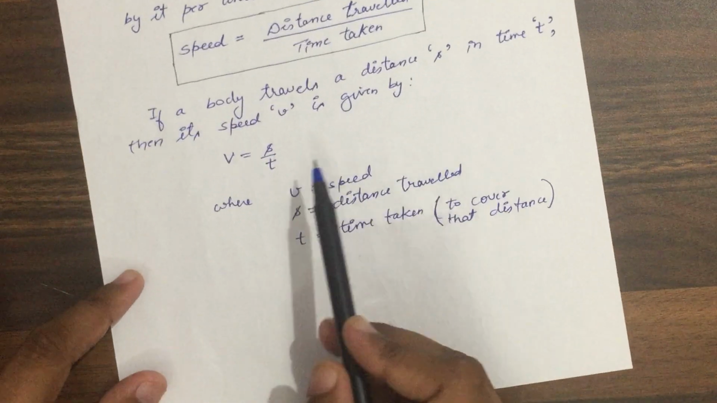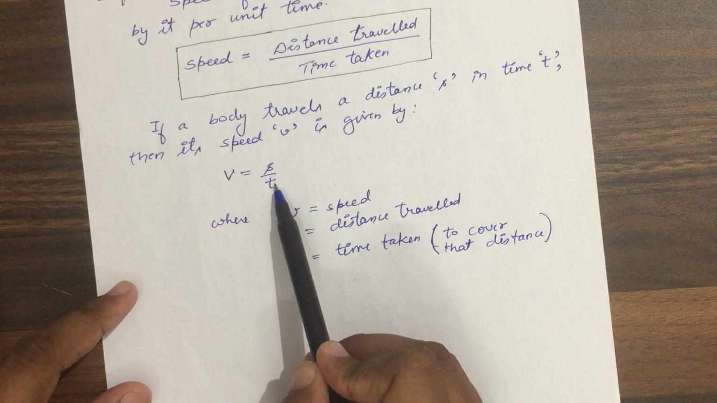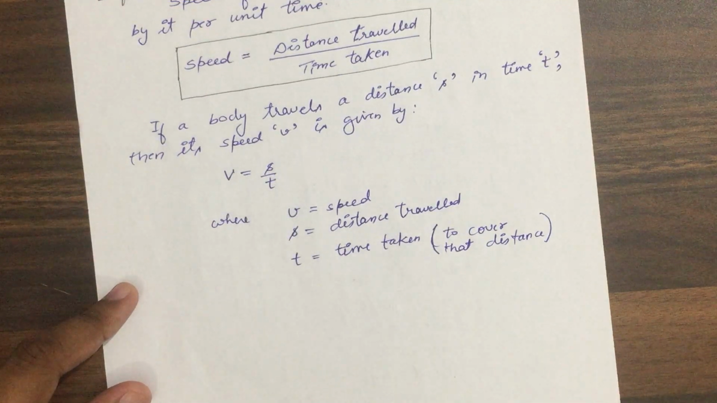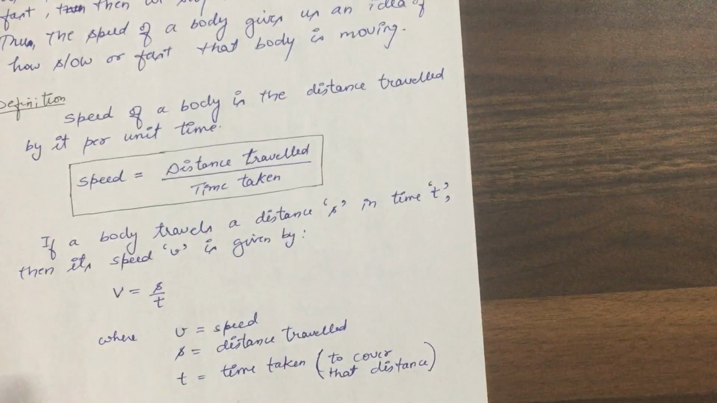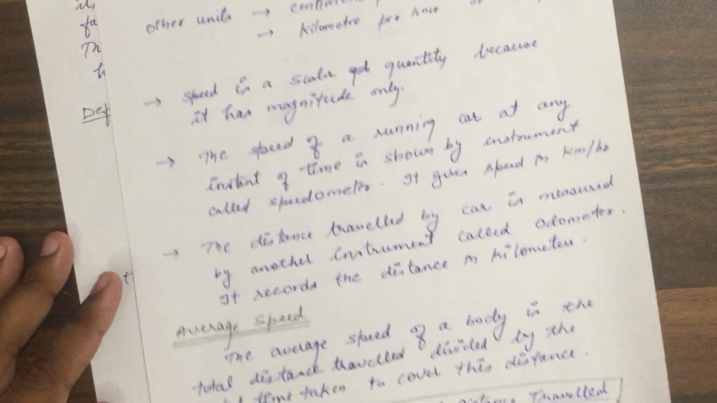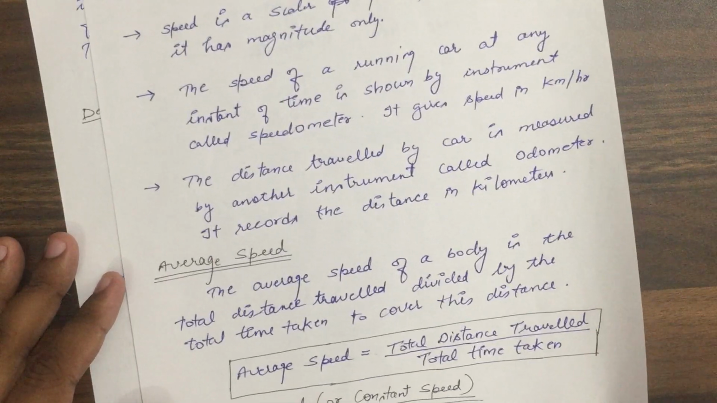So we can write it as, suppose v is your speed, s is distance and t is time taken. So we can write it as v equal to s upon t. So in short form it can be written as like this, okay. Now we will see SI unit of distance, okay. SI unit of distance is meter